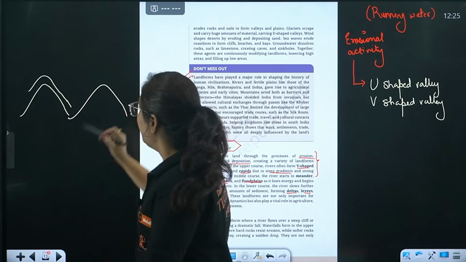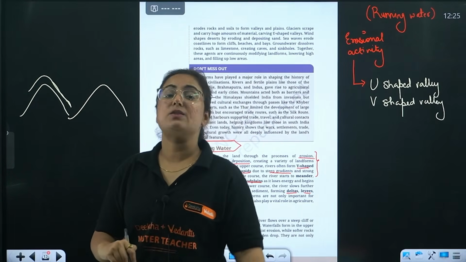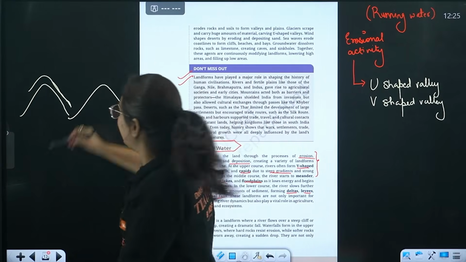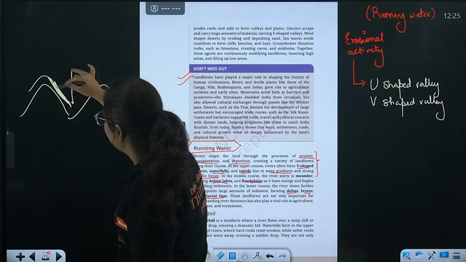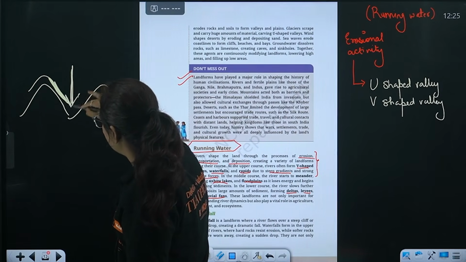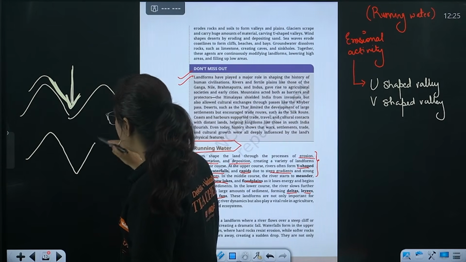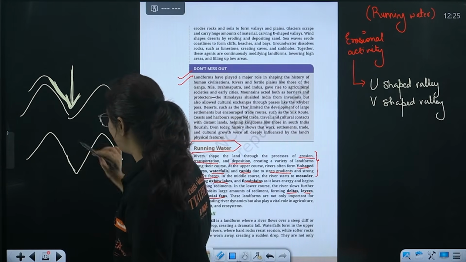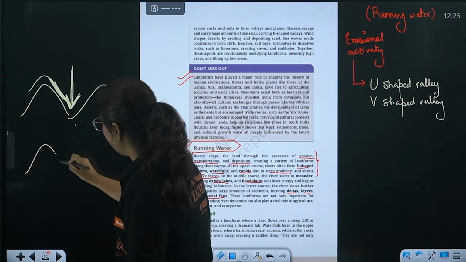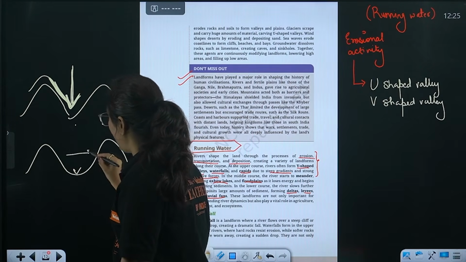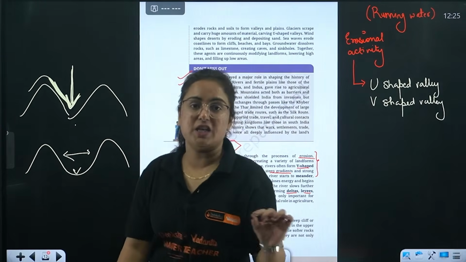How does it form? Whenever the erosion is more at the lateral aspect, that means the pressure created by the flowing river is more in a lateral way, the shape will be a V-shaped valley. This is a valley, this is a mountain. But whenever the erosion is more in a horizontal way, it creates a U-shaped valley.